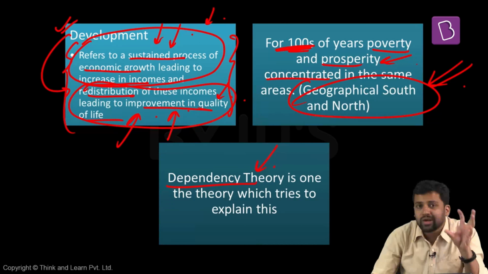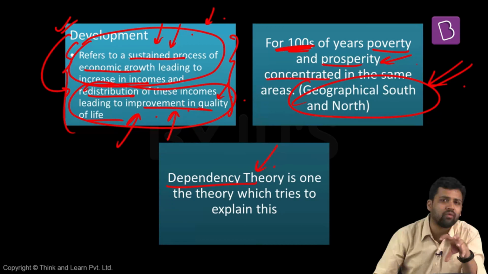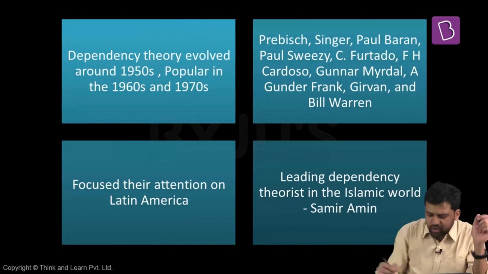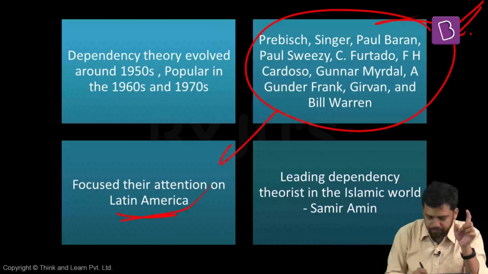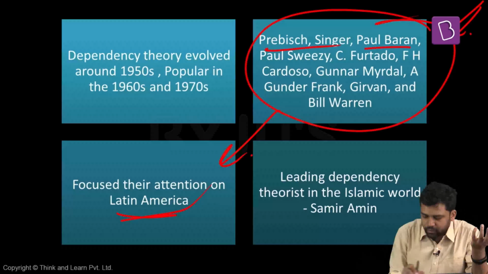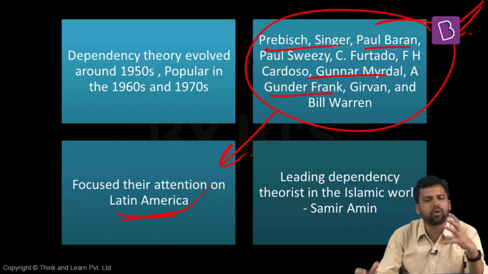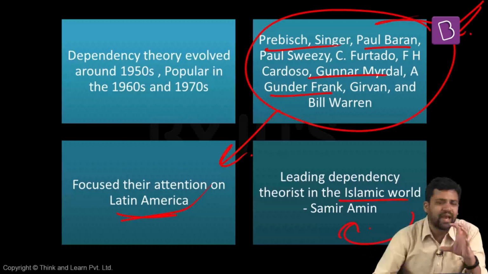One of the prominent dependency theorists who studied the Islamic world is Samir Amin. So on the screen you can see some of the most prominent names among dependency theorists, and their main focus was on Latin America. Raul Prebisch, Hans Singer, Paul Baran, Gunnar Myrdal, Andre Gunder Frank are some of the most prominent dependency theorists. For the Islamic world, Samir Amin. So what exactly is dependency theory?